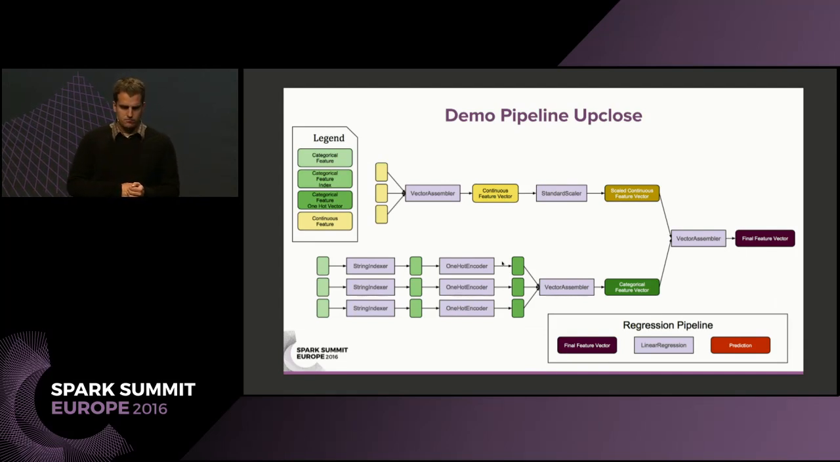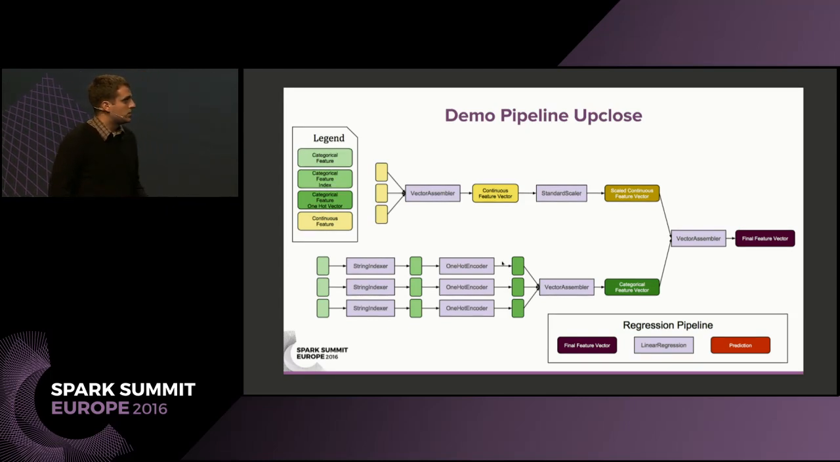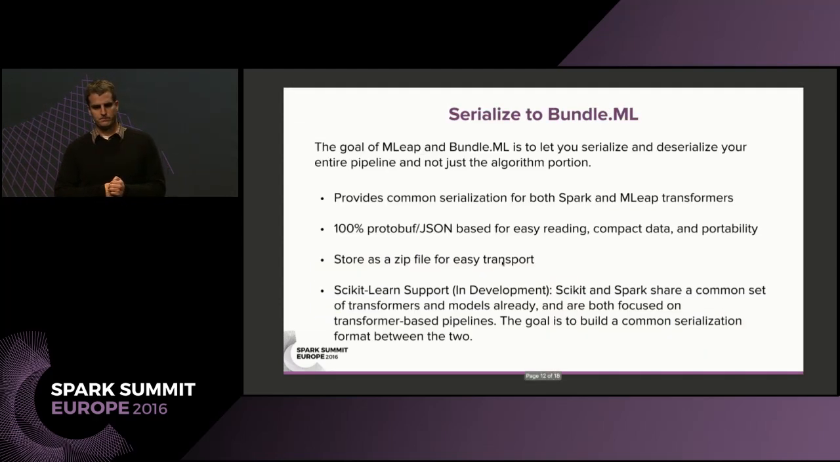This is just a diagram of that example pipeline that we showed you. So fairly straightforward. You take your continuous features, you scale them, you take your categorical features, send them through a string indexer, send them through one hot encoder, take all those outputs, combine them into a final feature vector, and then send them through a regression pipeline. And this is just the proof of concept pipeline that we used for MLeap, and it's actually proven to be a quite useful tool in just creating easy one-off pipelines to sort of demonstrate to everyone.